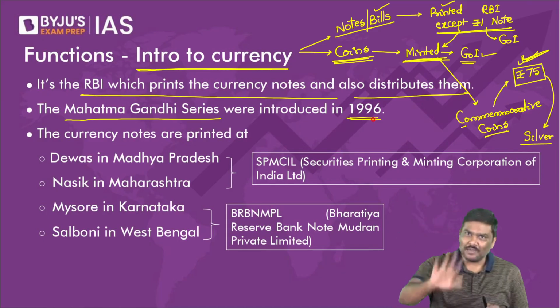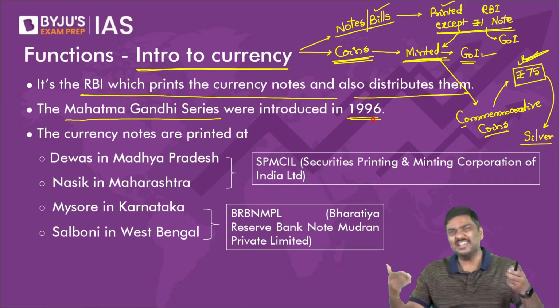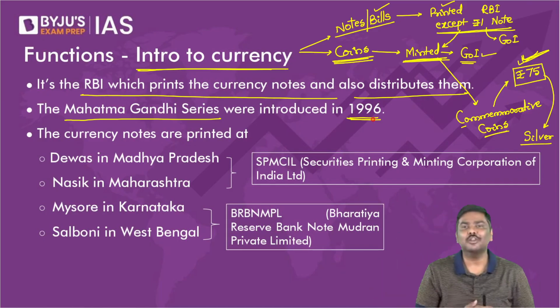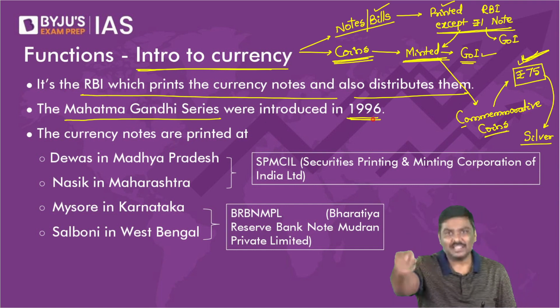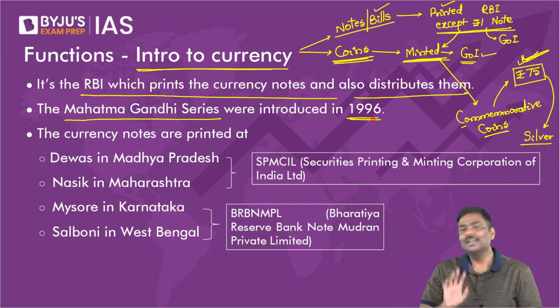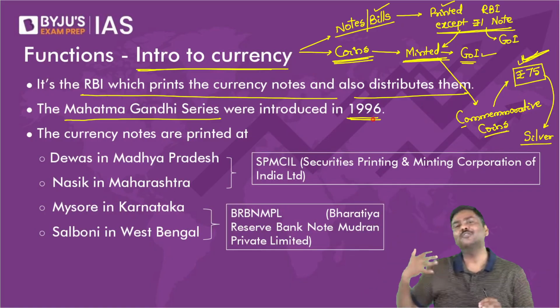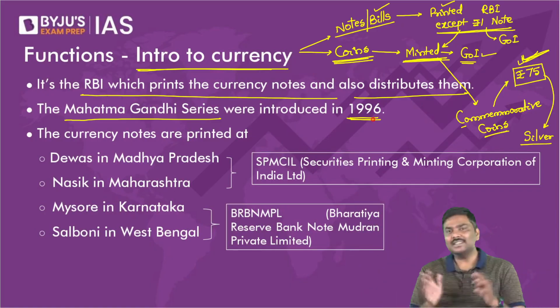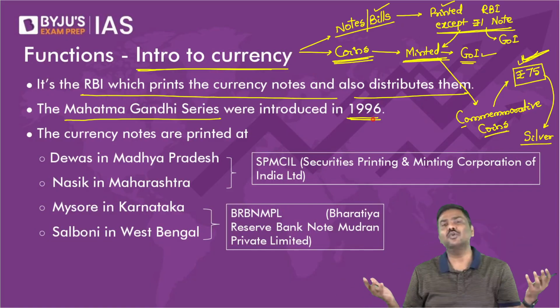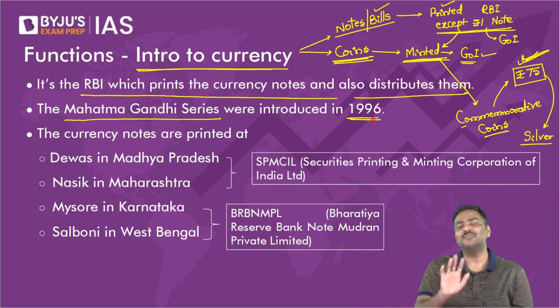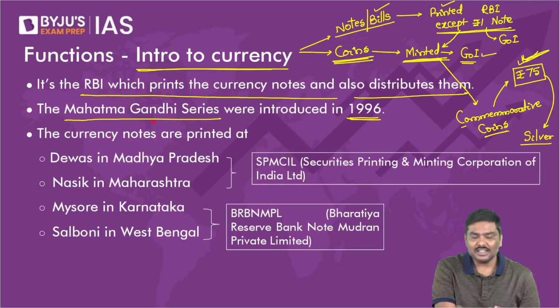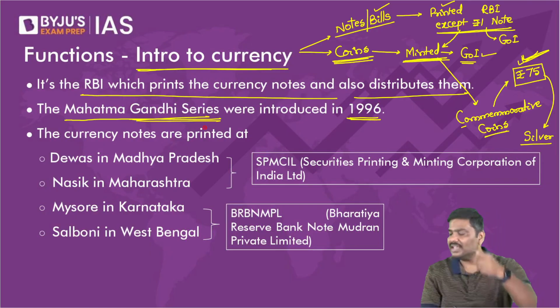Some of you might be having it. You will treasure it. You will basically keep it in a secret compartment of your wallet. Or some of your parents will have it. Please ask them. Even if that is not possible, check online. You will see these kind of photos. But after 1996, we are not printing with these kind of logos. Today, we have only the photo of Mahatma Gandhi ji. That is the reason these are referred to as Gandhi series note.